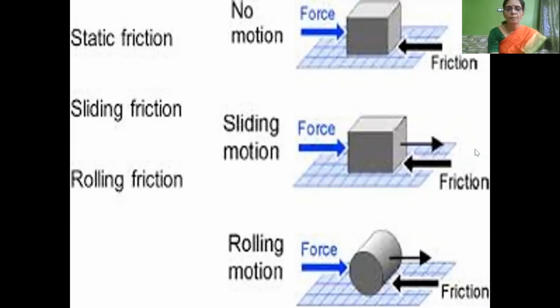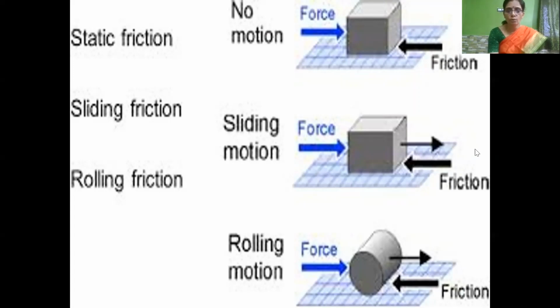And sliding friction is a force of friction which comes into play when the surface of one object which is in motion slides over the surface of another object. Sliding, it is when it is in movement, so it causes friction. If you compare static and sliding friction, the force of friction is less in sliding compared to static friction because it is in movement, sliding over the other object.